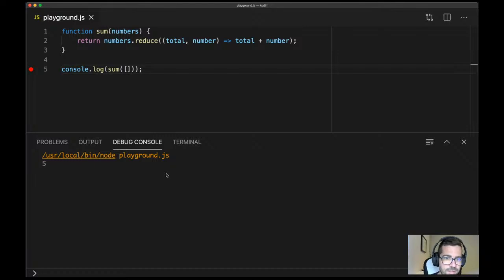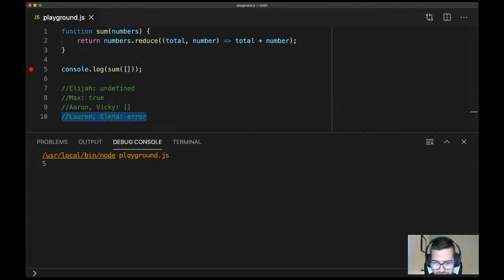By the way, a bit off topic, but what happens if I pass an empty array? What's that going to return? All right. So Elia said undefined. Cool. Thank you, Elia. Who else wants to participate? Max said true. Aaron said empty array. Vicky, you said empty array as well. Lauren and Elena, error. Why error, Lauren and Elena?